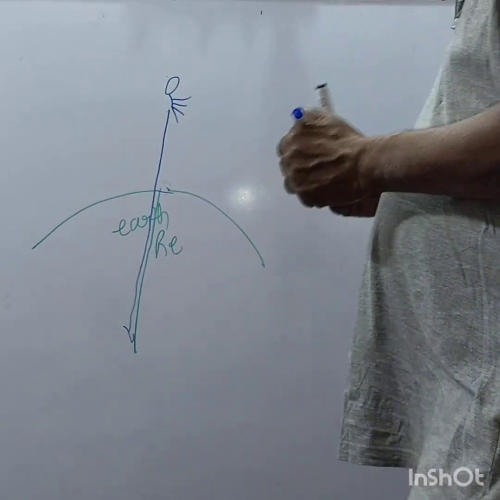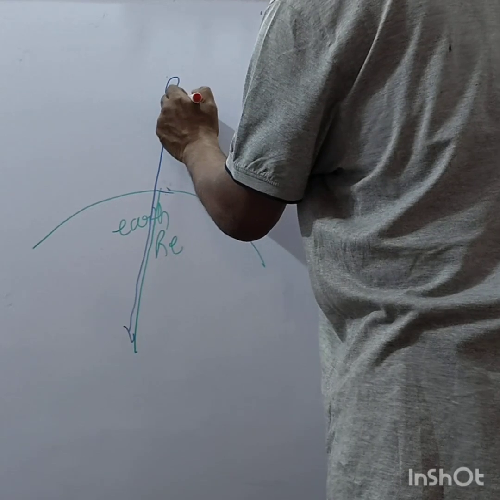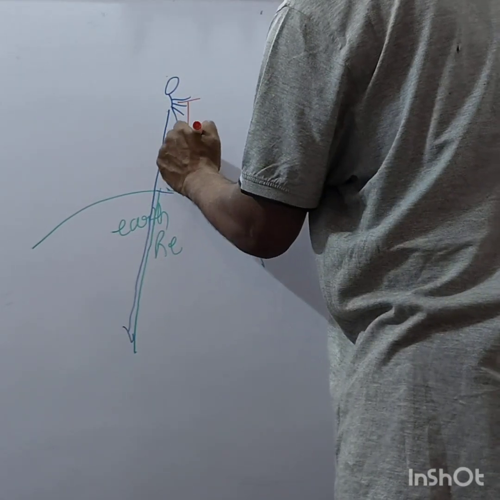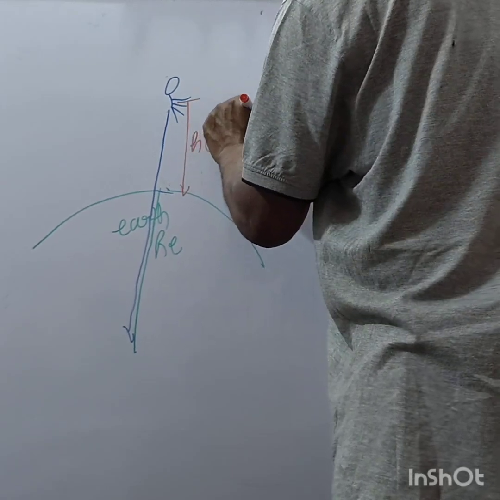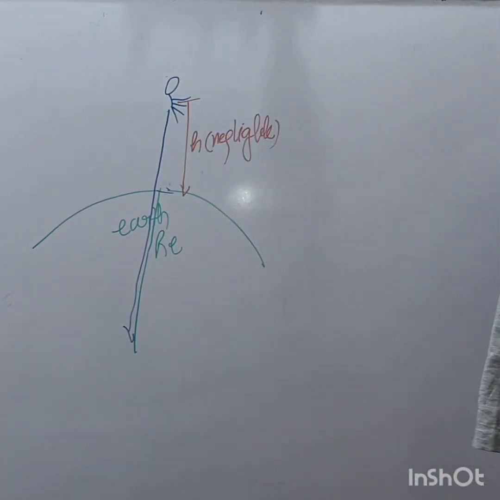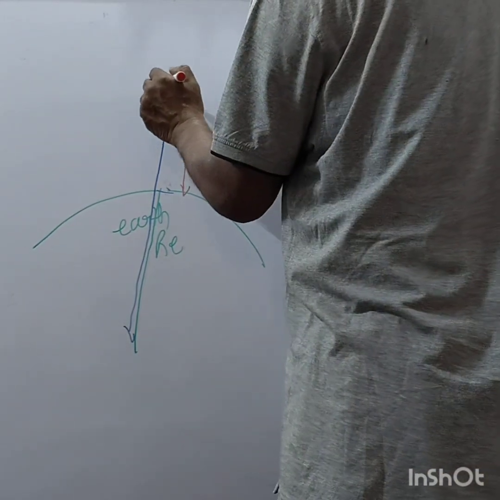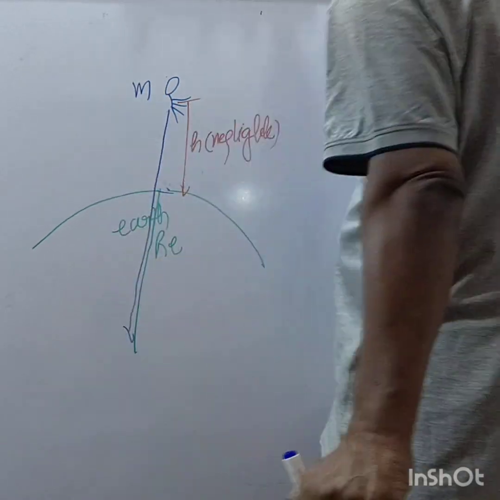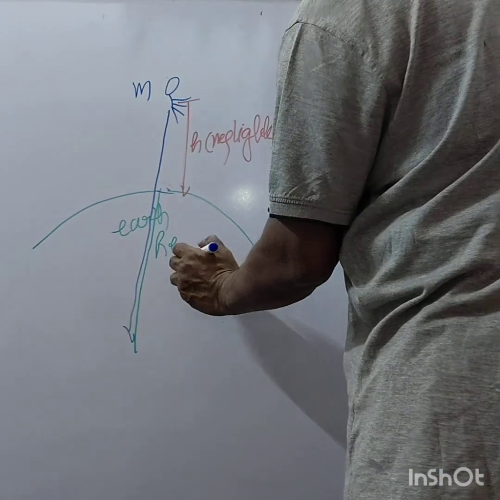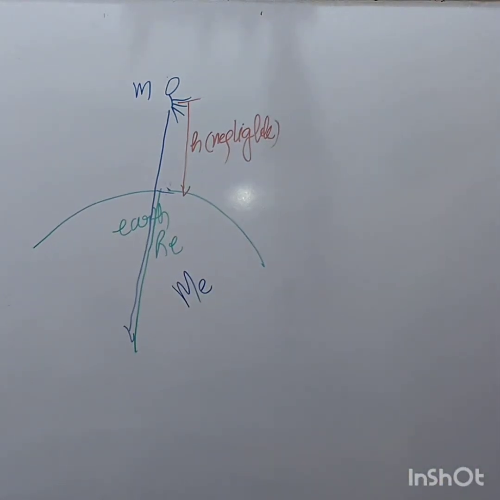This height h is negligible, right? This object is having mass m, and earth's mass is Me, right?